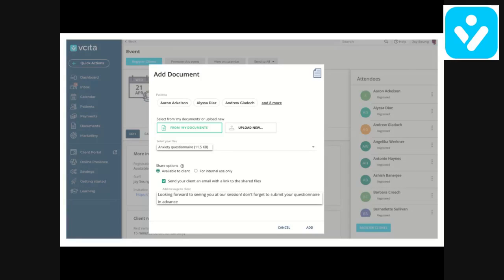And for our example, because we want to make it a very interactive and productive session, we want to ask all the participants to fill out our anxiety questionnaire, and we put a bunch of questions in a Word document, and we're uploading this file here and sending it to all the clients and all the attendees of the event, telling them we're looking forward to seeing them, and if they want, they can fill out this questionnaire before the event. This is really a great way to engage with event attendees before the event actually happens.